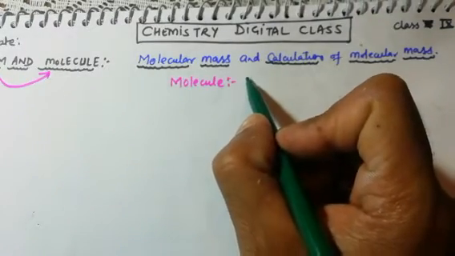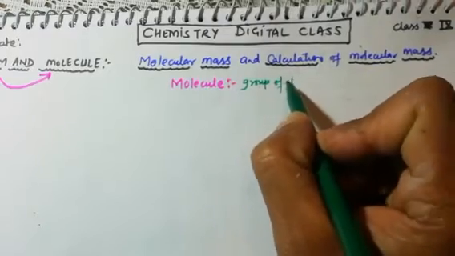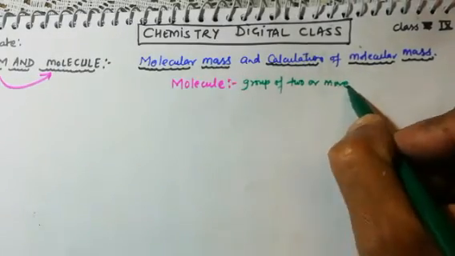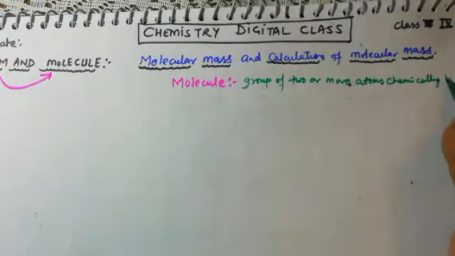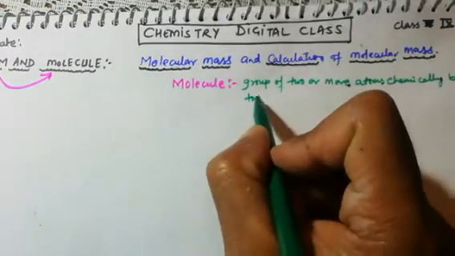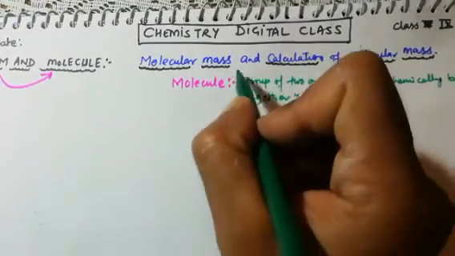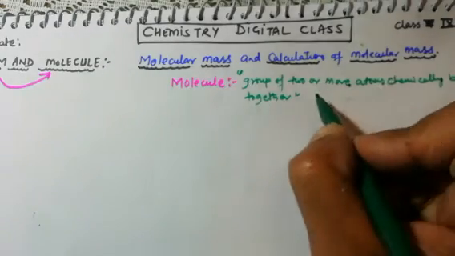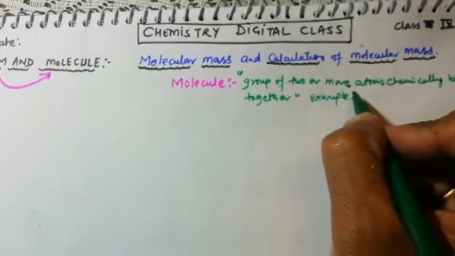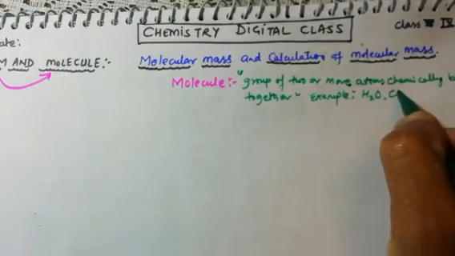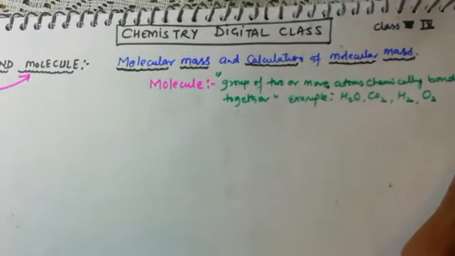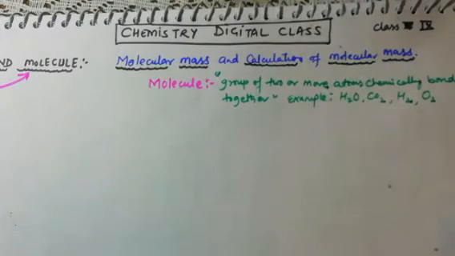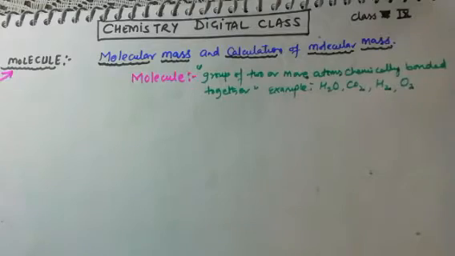A molecule is a group of two or more atoms which are chemically bonded together. For example, H2O, CO2, even H2O2. These are examples of molecules, which behave as a single entity, or capable of independent existence.